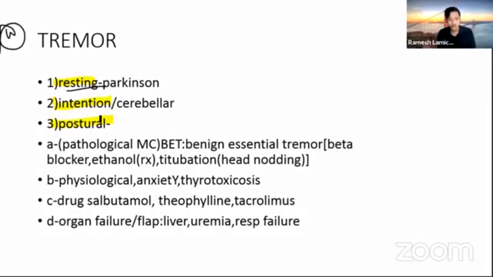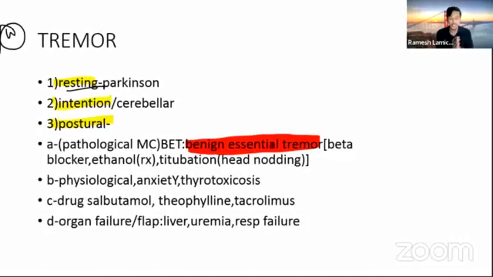Another one is postural tremor, and we have different types of postural tremor. One is benign essential tremor. There is one important association: titubation, a head nodding, and we treat it with a beta blocker.